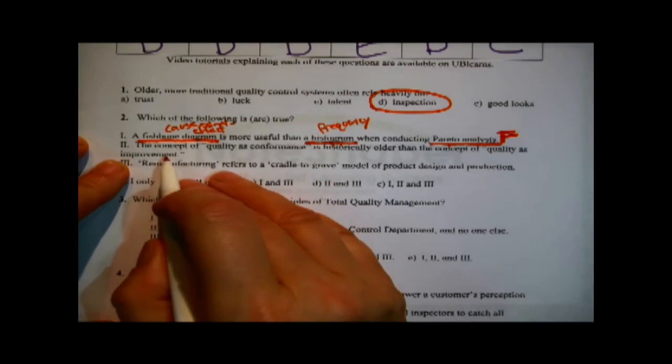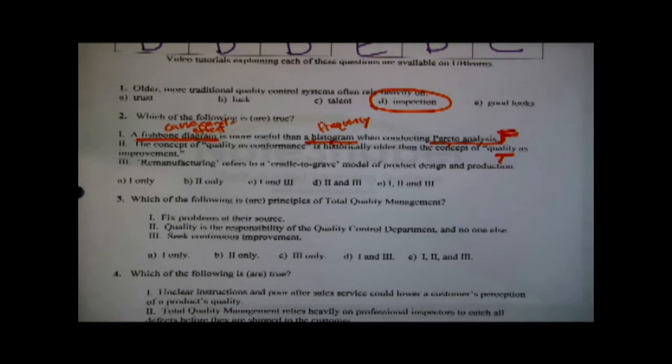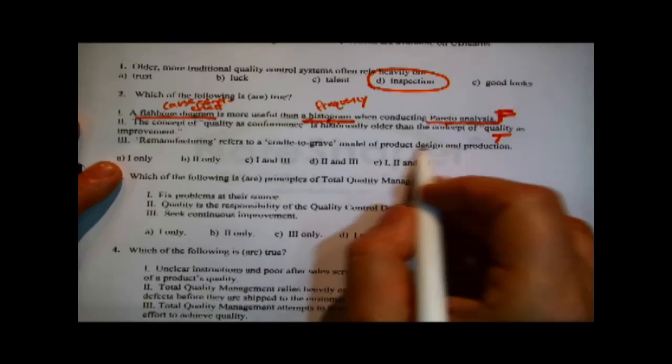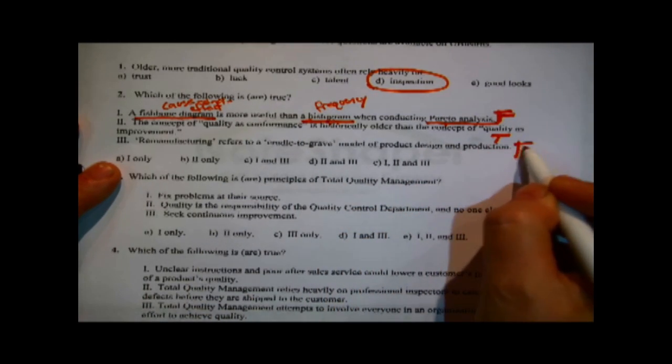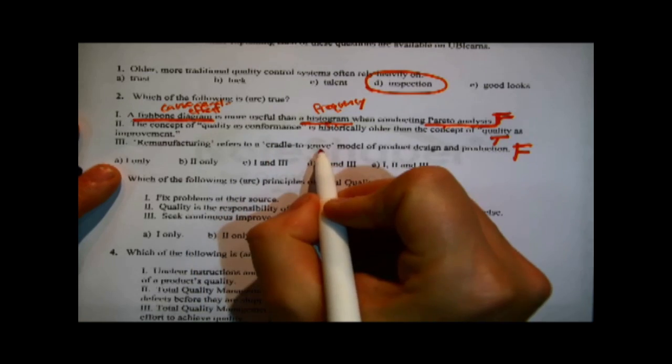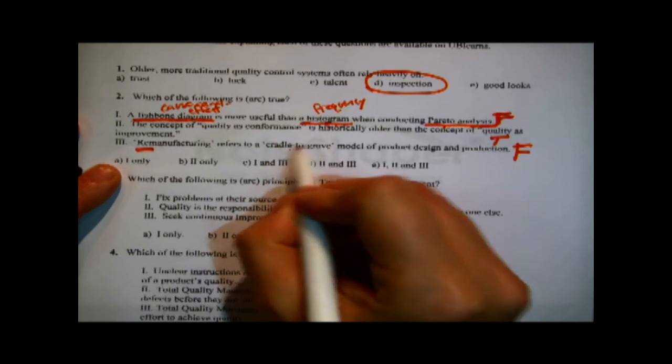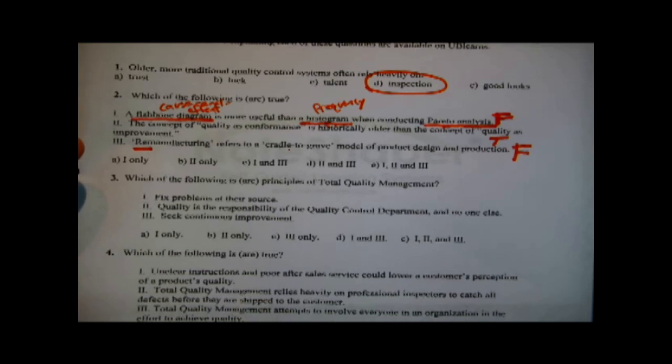The concept of quality of conformance is historically older than the concept of quality of improvement. That is true. How does the list run? Quality of conformance, the idea of inspecting for conformance, that's the oldest. Loosely speaking, quality of design is younger than that and kind of in the middle, and quality as an improvement is definitely historically the youngest school of thought. All right, last one. Remanufacturing refers to a cradle-to-grave model of product design and production. That is false. If you wanted to correct it, remanufacturing refers to cradle to cradle, birth to rebirth.